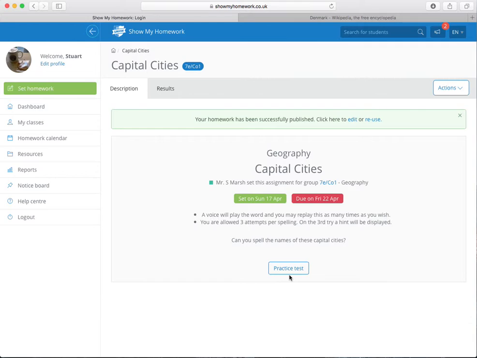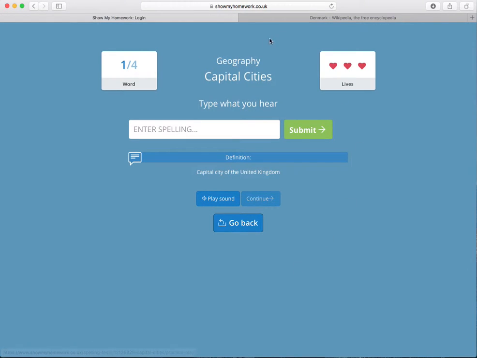And there it is. So now we can go ahead and practice it. And this is what the students will see. It says the word, so I can play it again. London. I can get some help here. Definition, capital city of United Kingdom. I can type my answer. And I get a nice sound saying I'm correct.